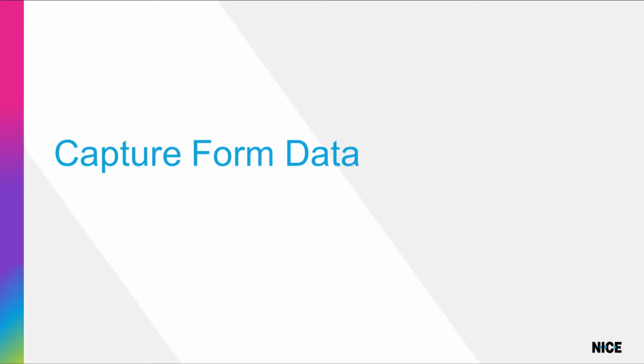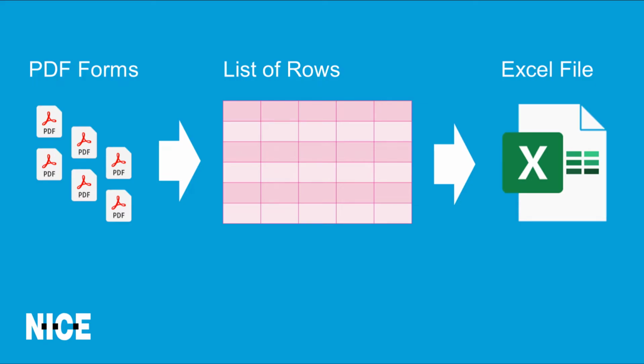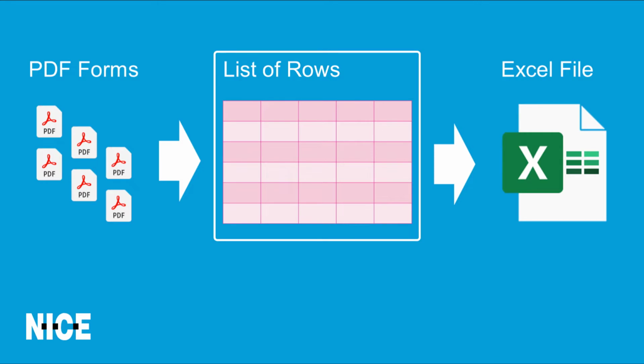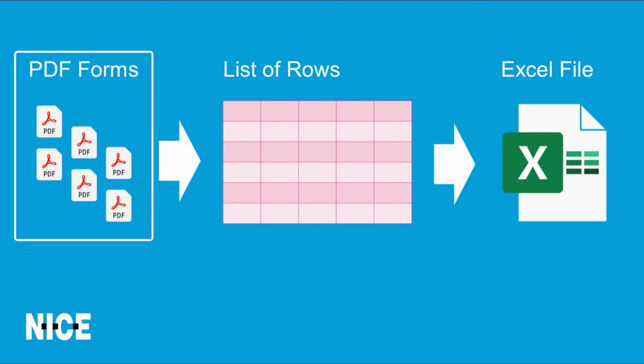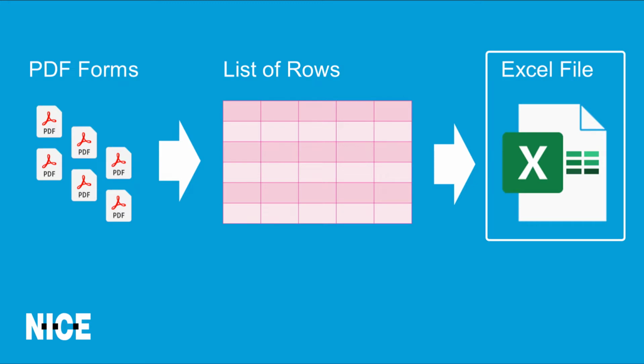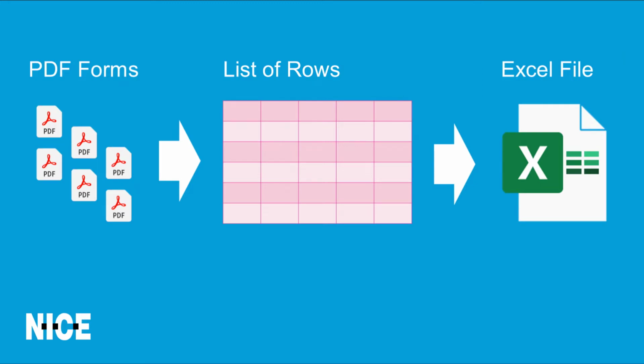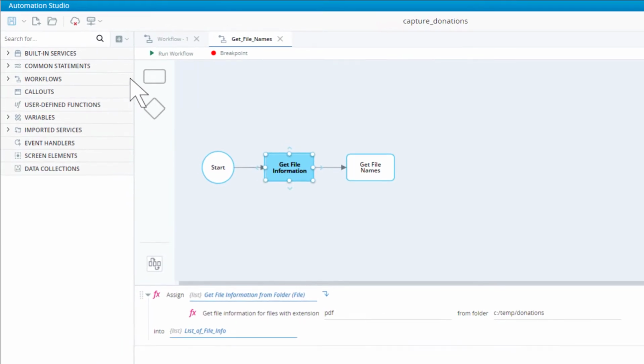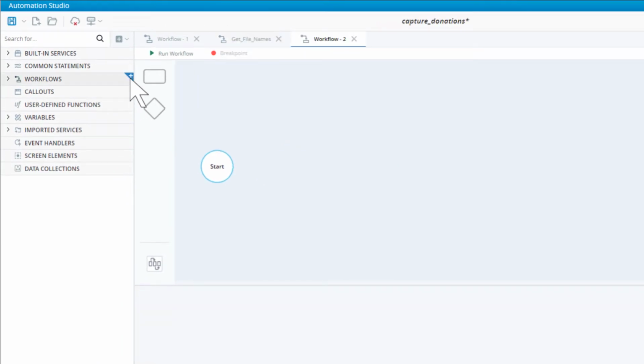We are now ready to capture the form field values. While we could read and write each field value to Excel individually, that would slow the process down. Instead, we will populate a list of rows variable with all the data for all forms in the folder. Later, we will write the contents of the list of rows directly into Excel in a single operation. Create a new workflow and call it Capture Form Data.